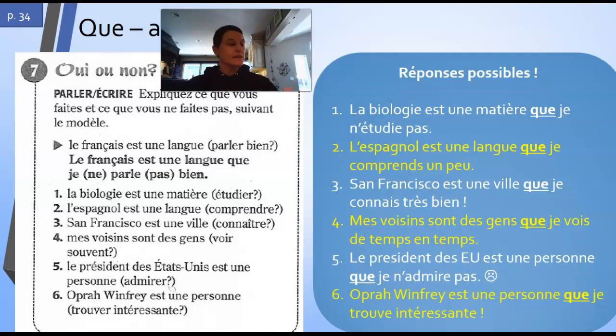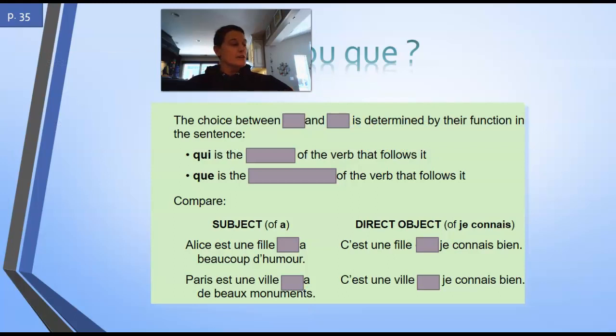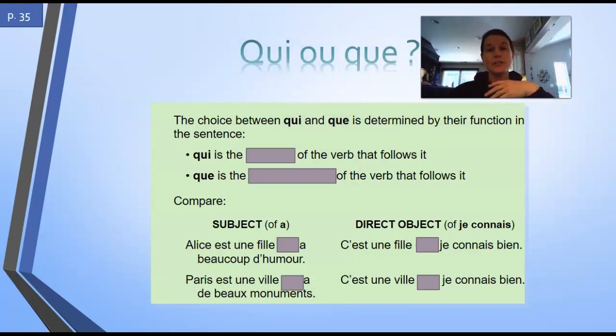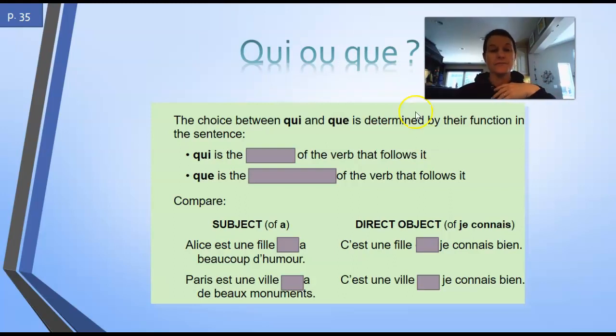Okay. Now, this is the tricky part, knowing when to use qui and when to use que. Okay, this is page 35. The choice between qui and que is determined by their function in the sentence. As we've already said, qui is the subject of the verb that follows it. Que is the direct object of the verb that follows it.